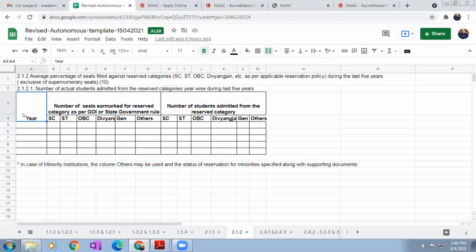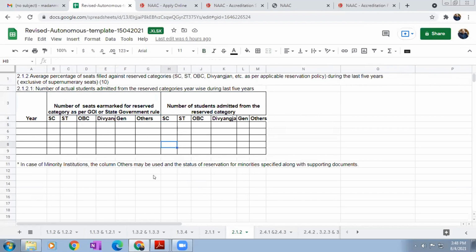against reservation category. So year wise, last 5 years, number of seats earmarked as per the government of India or state government rule, category wise number of seats reserved. Then number of students admitted as per these categories. So left part, number of seats reserved, then right part, actual number of students admitted.